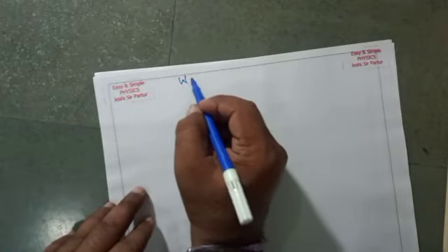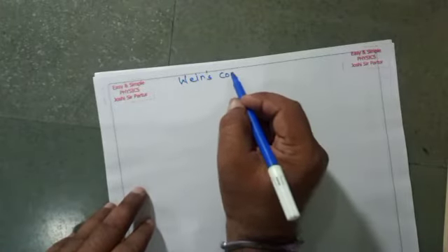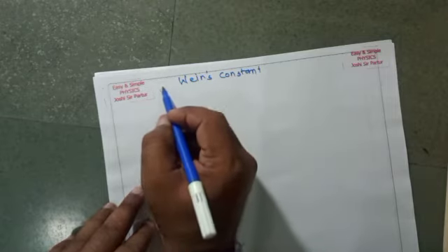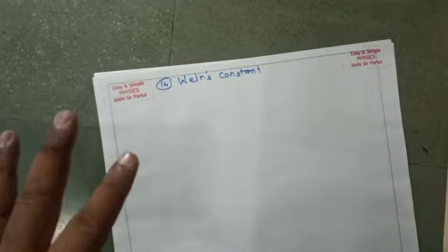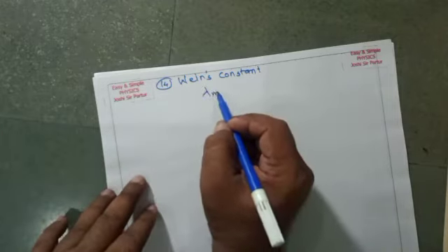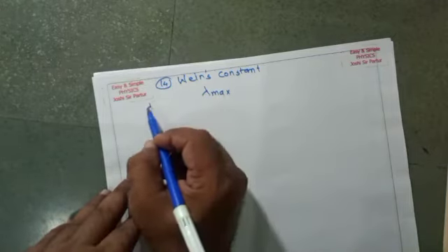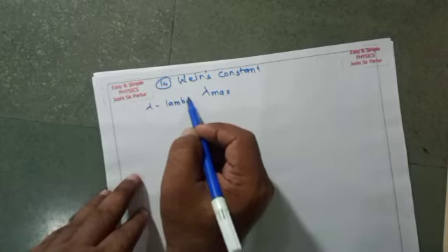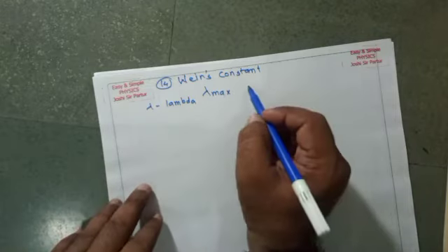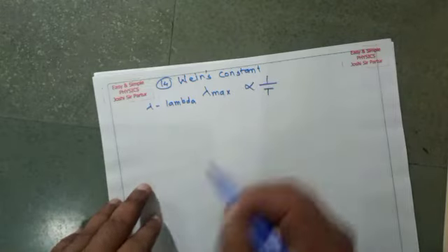Then we have seen Wien's constant. According to Wien's displacement law, the maximum wavelength, denoted by lambda, is inversely proportional to absolute temperature.